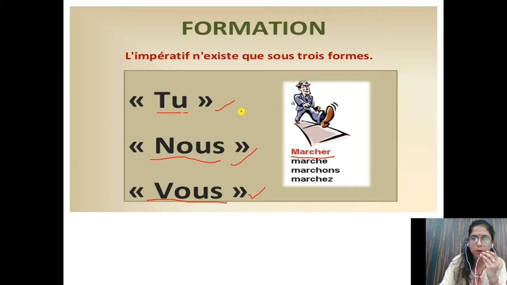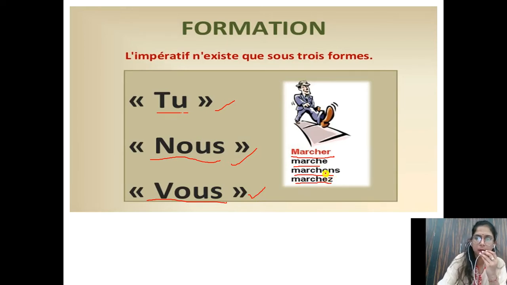We will write the conjugation of tu, nous, vous in present tense, but we will not write tu, nous, vous. You can see that marche is written with tu form, then with nous we have written marchons, with vous we write marchez, but we have not written tu, nous, vous.